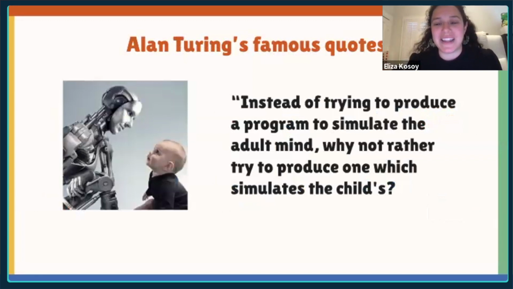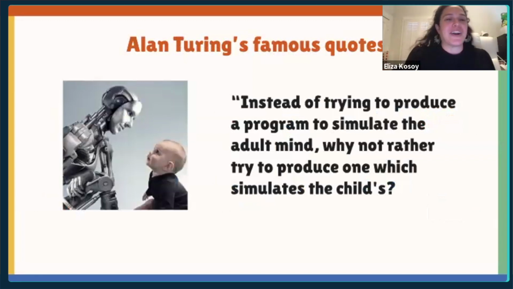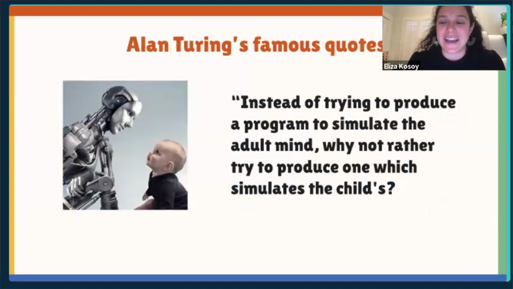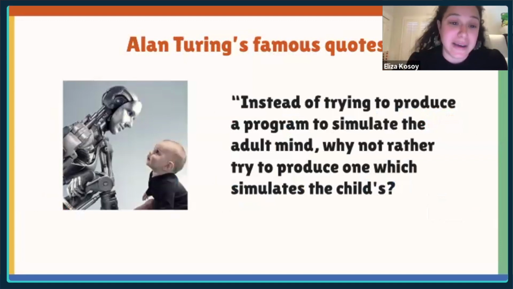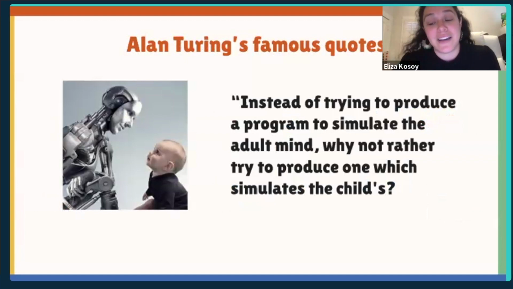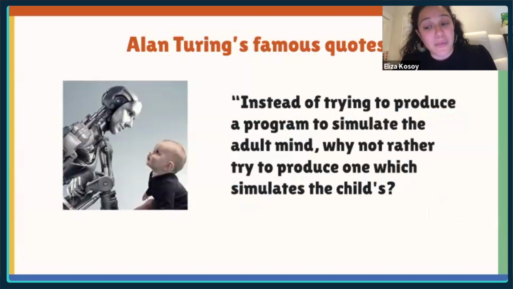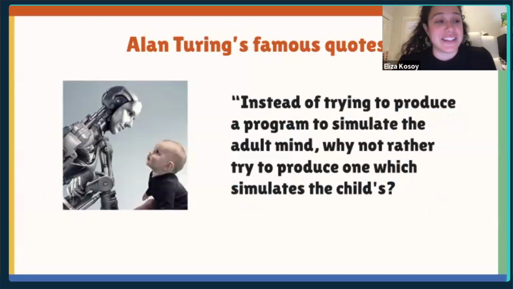I'm very motivated by this quote from Alan Turing. I don't know if you guys are familiar. Alan Turing, obviously one of the godfathers of computer science and AI, was actually, I think, one of the original people who really thought it was important to think about children's minds and babies' minds. He had this quote that said, instead of trying to produce a program to simulate the adult mind, why not try to produce one that simulates the child's?